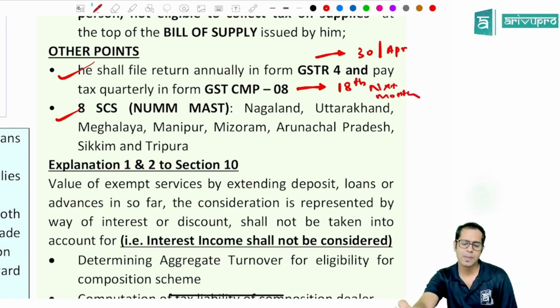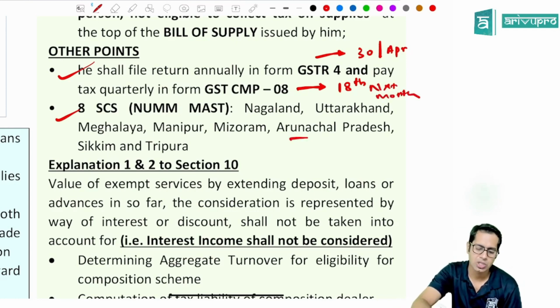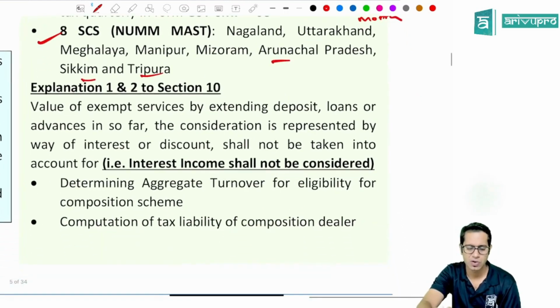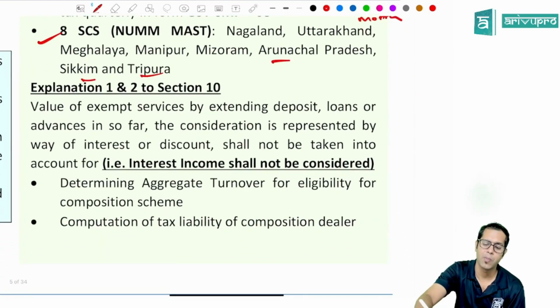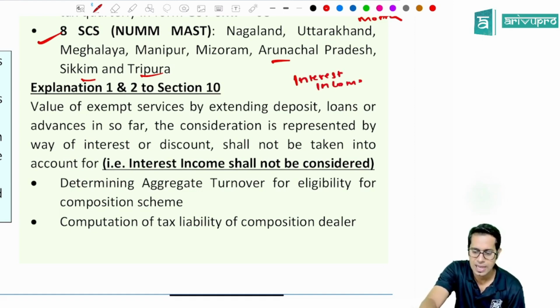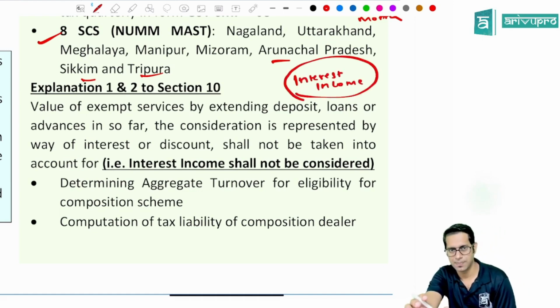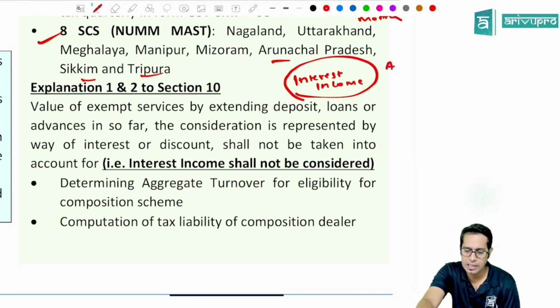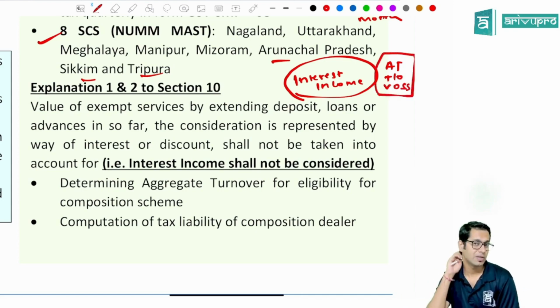Okay, Nagaland, Uttarakhand, Meghalaya, Manipur, Mizoram, Arunachal Pradesh, Sikkim and Tripura are 8 special category states for which the limit is 75 lakhs. Now, very important point. Interest income should not be considered. So, if a person is having any interest income, while computing the value of aggregate turnover, while computing the value of turnover in the state, or while computing the value of supply of services.